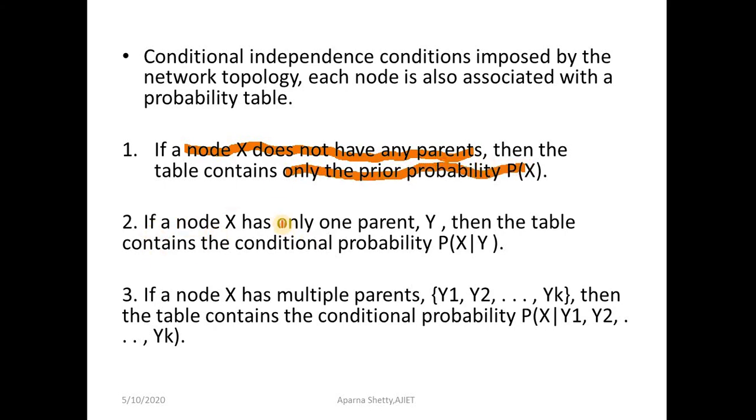If a node X has only one parent, then it contains the conditional probability P of X given Y. If a node X has multiple parents, say y1, y2 up to yk, then the table contains the conditional probability P of X given y1, y2 up to yk. So no parent means the table has the prior probability, and one or more parents means it has conditional probabilities.